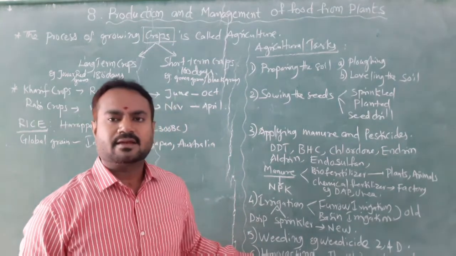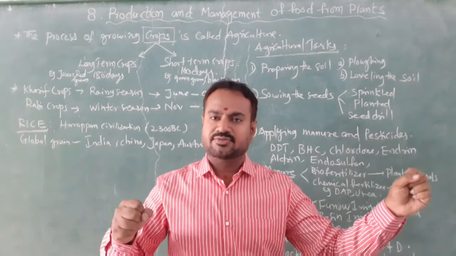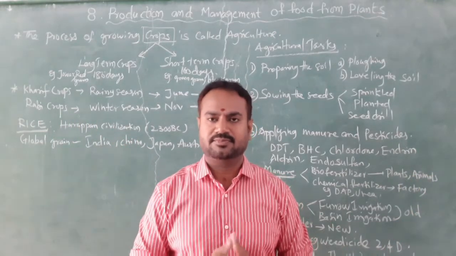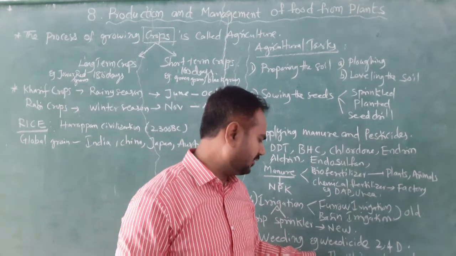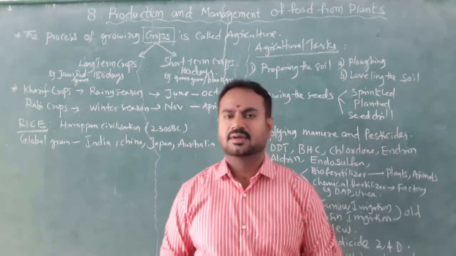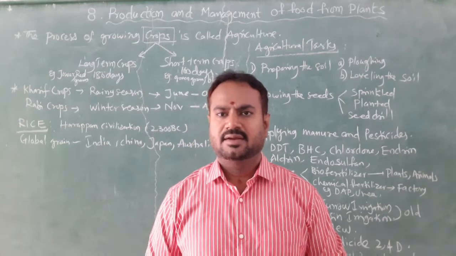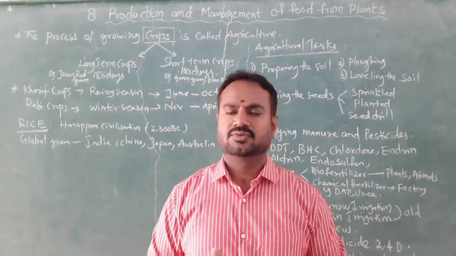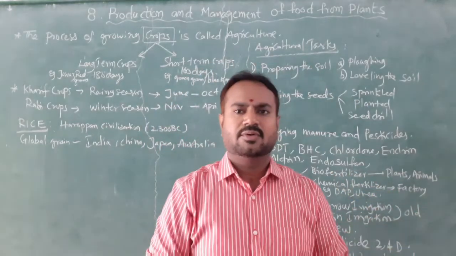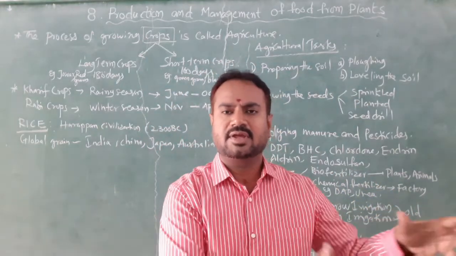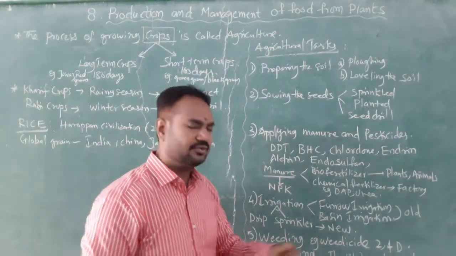Harvesting. Harvesting is the final stage where we will take out the seeds from the plants, from the crops. For this, there are some techniques like threshing and winnowing. But in modern techniques, there is a harvester for paddy. It directly removes the seeds, and it also removes the dust from that, and directly we can collect the grains.